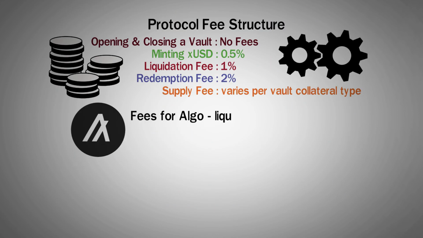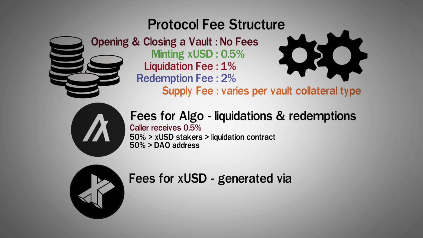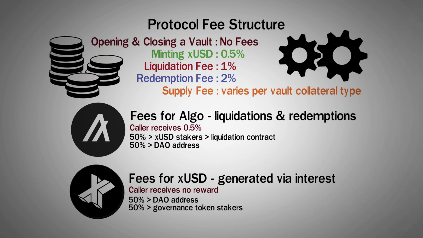Fees for ALGO from liquidations and redemptions accumulate in the contract over time. Anyone can trigger the fee distribution, and when they do, they receive 0.5% of the fees. These fees are split to 50% for XUSD stakers in the liquidation contract and 50% for the DAO address. Fees for XUSD, on the other hand, are generated via interest that accumulates in the contract in the form of XUSD. Anyone can trigger the settlement of these fees, and this time upon settlement, the caller receives no reward, and the fees are split to 50% for the DAO address and 50% for the governance token stakers.